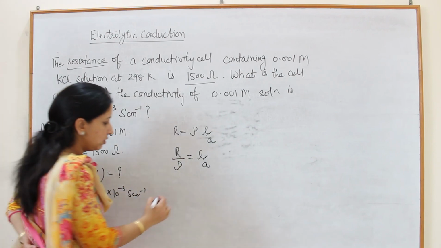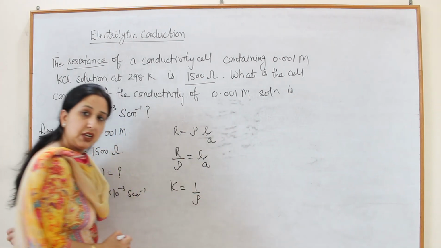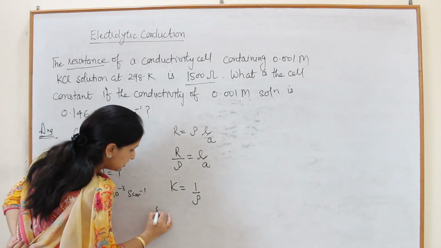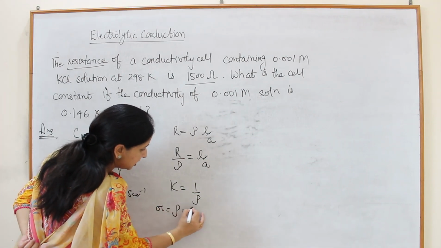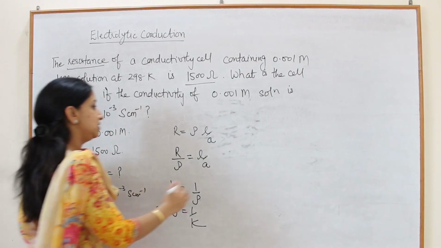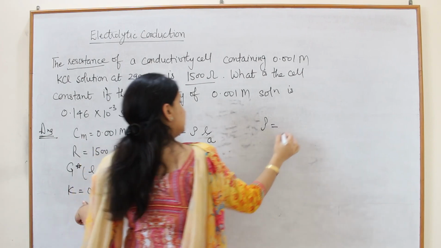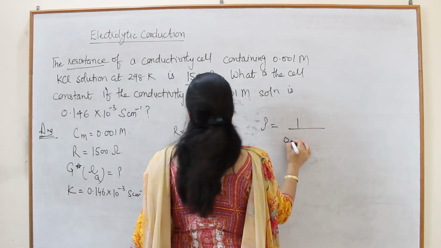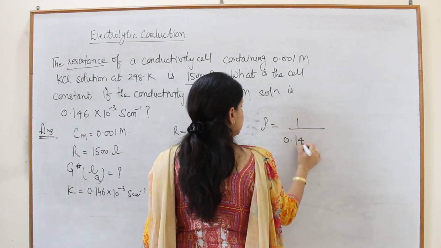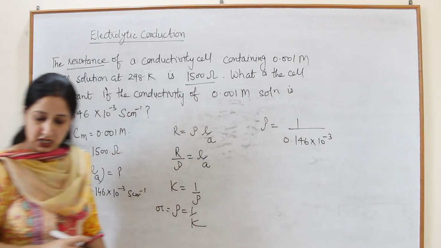But we know kappa is equal to 1 upon resistivity, or resistivity will be equal to 1 upon kappa. So first we will find resistivity as 1 upon 0.146 into 10 raised to power minus 3.